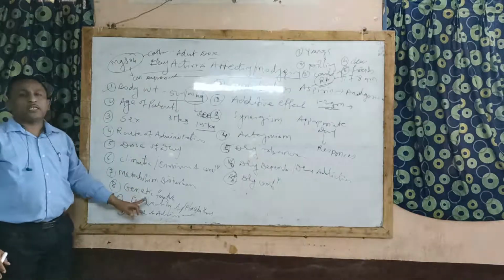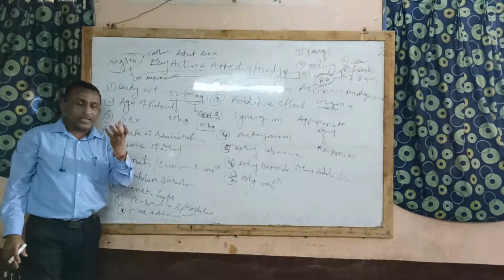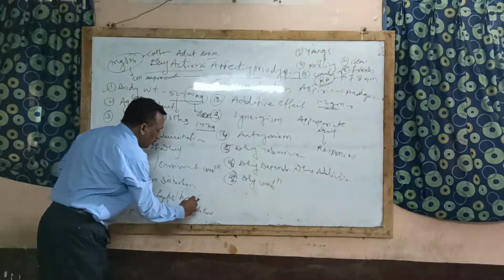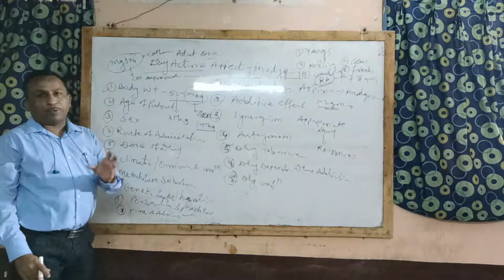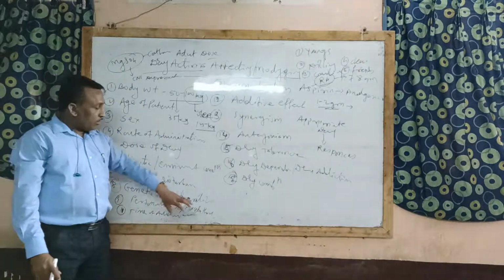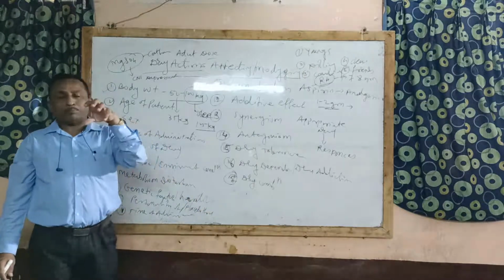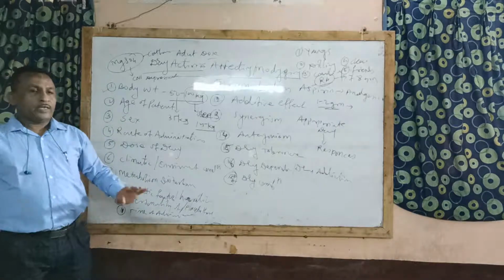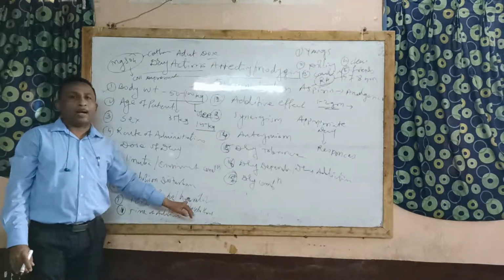Then next factor, genetic factor. Because that is a hereditary factor. Genetic is nothing but the hereditary factor. You know that for metabolism of a particular drug, a particular enzyme is going to be required. If that particular enzyme is deficient in a particular patient and the same drug is given, metabolism may not take place, and that leads to harmful effect.